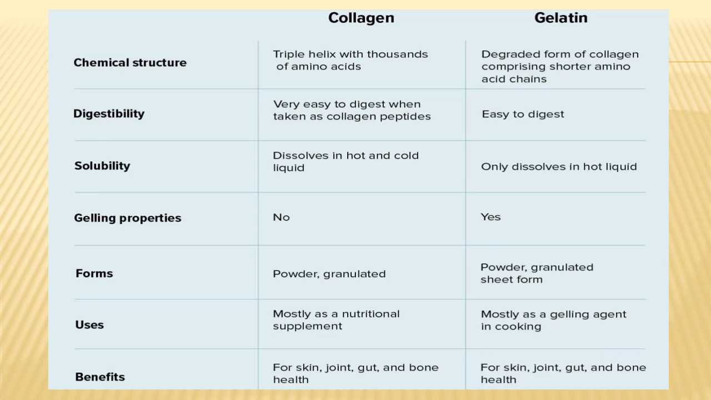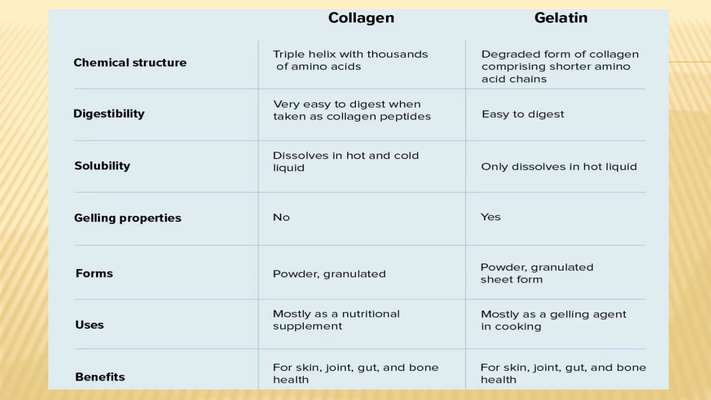If we see solubility, the hydrolysates are also dissolved easily in hot and cold liquid. In case of gelatin, mostly it dissolves in little bit of warm liquid. Gelling properties, collagen will not have gelling property, whereas that's a very special property of gelatin. That's why it is extensively used in food processing, food industry, different things we are going to see later. Then forms, the shape. So collagen hydrolysate is available as powder or granulated. Similarly, gelatin also made into powder or granulated or in the form of sheets.